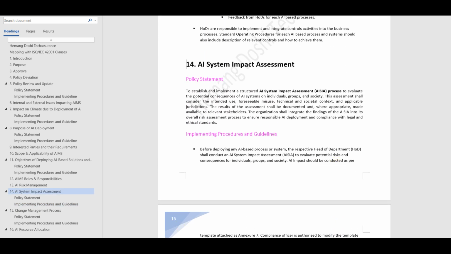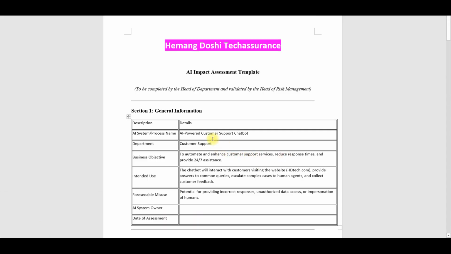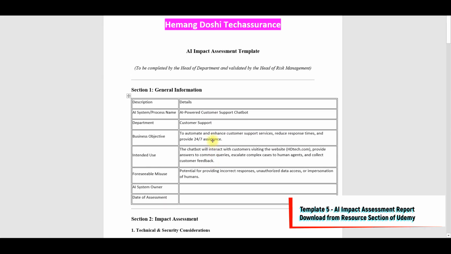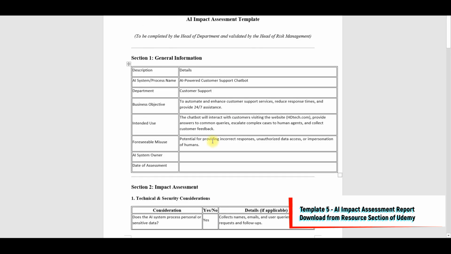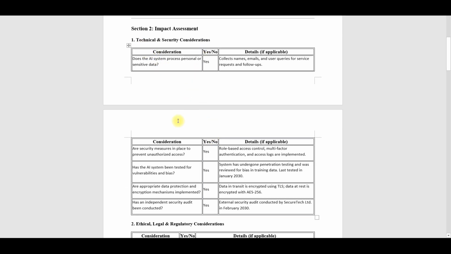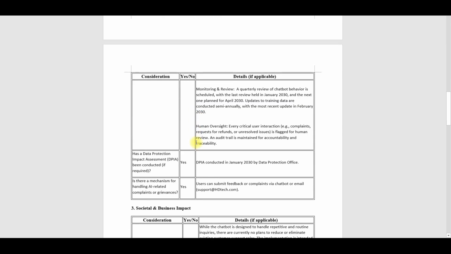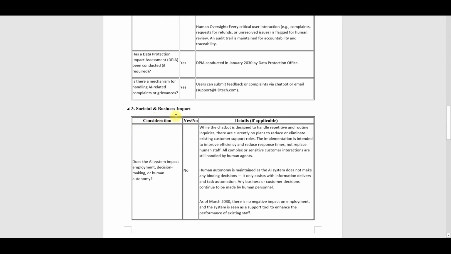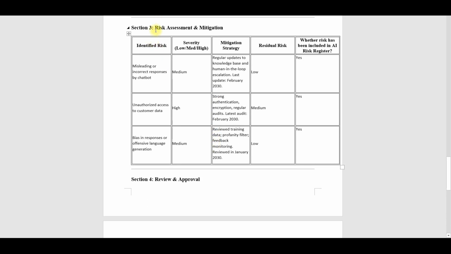Also, let us check an actual impact assessment report. So this will give you an idea. So this is an AI impact assessment template. You can use the same for your assessment. You can modify as per your requirement. So basically it considers technical and security consideration, ethical, legal and regulatory requirements, societal and business impact, and then finally results and whether it has been included in your risk register or not.